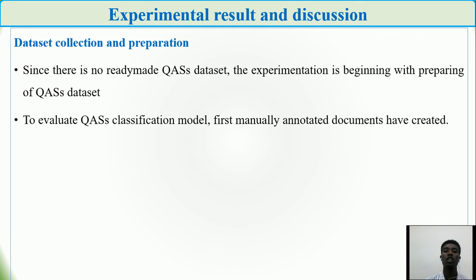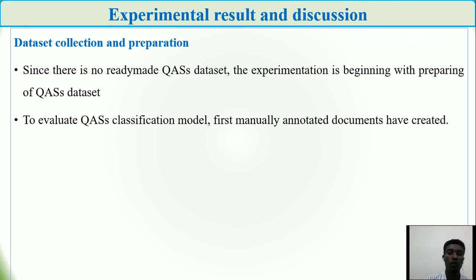Since there is no ready-made quality attribute dataset, the experimentation begins with preparing quality attribute scenarios, which I gathered from different article reviews, quality attribute scenarios, non-functional requirements, and software architecture books. After preparing them, we manually annotate the data, using a research questionnaire method so that domain experts annotate it.